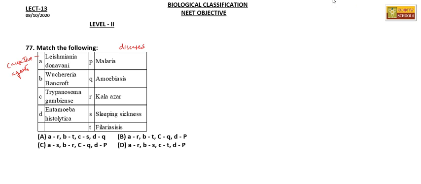So it's a disease caused by Leishmania donovani, that's R. Then Wuchereria bancrofti causes filariasis. So this is T. Here there is a spelling mistake, it should be I. Wuchereria bancrofti.